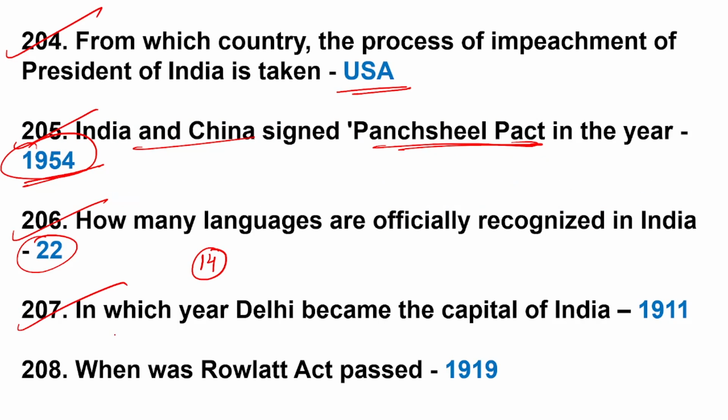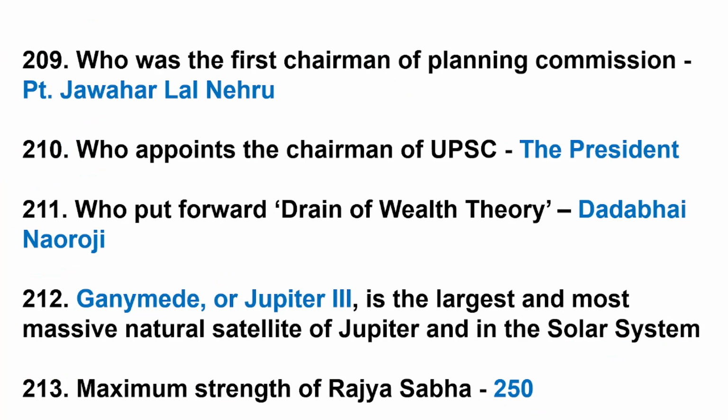Question number 207. In which year Delhi became the capital of India? Delhi became capital of India on December 12th, 1911. What was the capital before? Kolkata was the capital. 208. When was Rowlatt Act passed? 1919 is correct answer, 18th March 1919. Rowlatt Act is also called the Black Act.